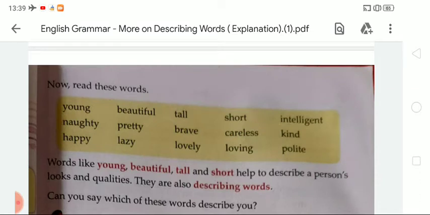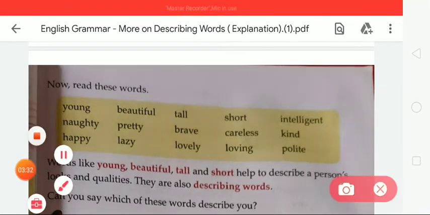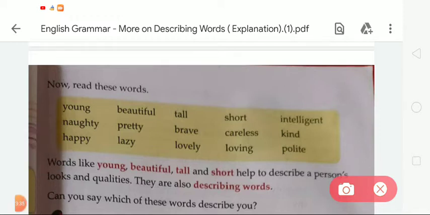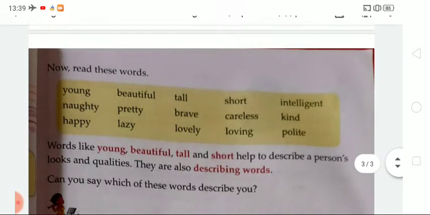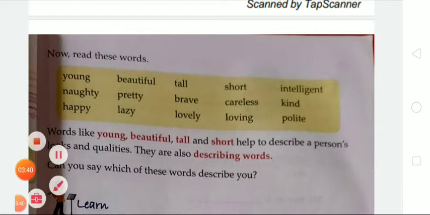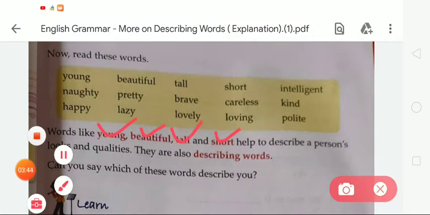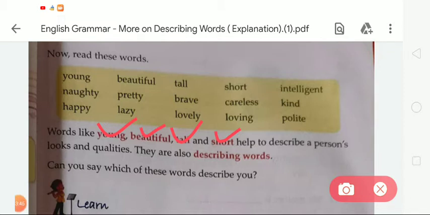Okay, so words like young, beautiful, tall and short help to describe a person's looks and qualities. They are also describing words. Can you say which of these words describe you?